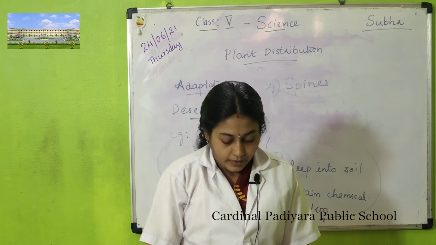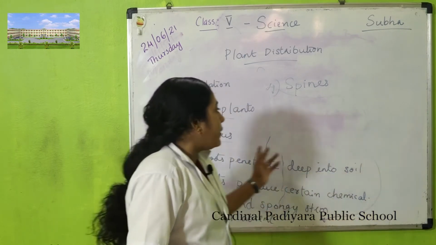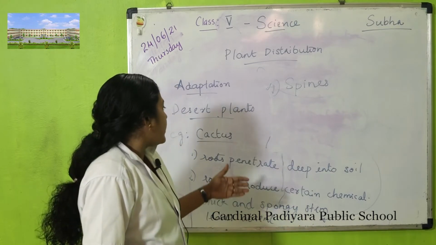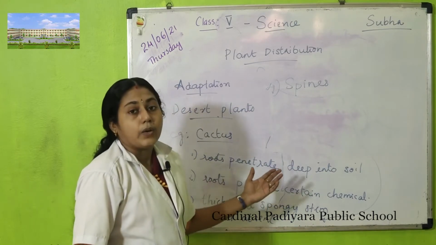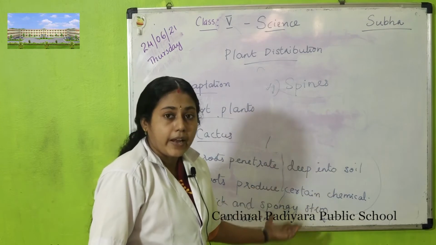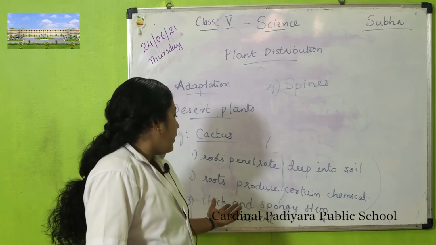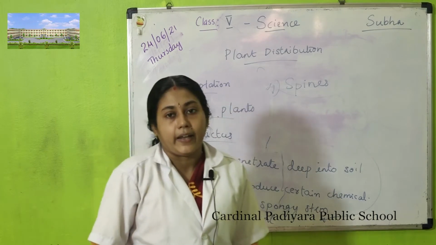Okay. Next, this is about the adaptation of desert plants. What are the adaptations? First one, their roots penetrate or go deep into the soil. Then their roots produce certain chemicals.